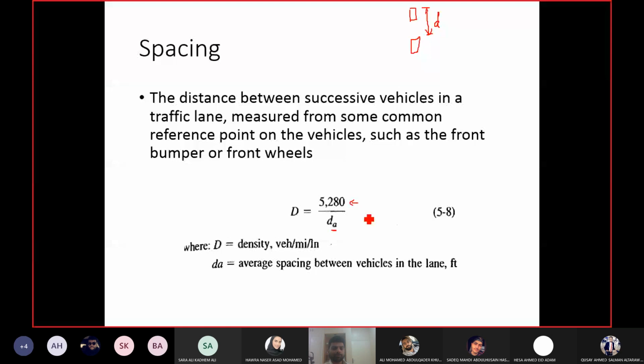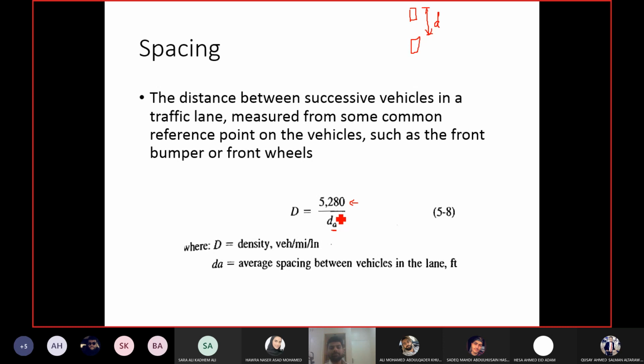What is this 5280? Can someone tell me? The answer is written with the equation. If you pay attention, you will get your answer. What is this 5280 in this equation? Conversion rate. Yeah, the conversion rate, because density is vehicles per mile. You can see it here. And the spacing obviously will be in feet. So you need a conversion rate. This is the conversion factor here from feet to miles.